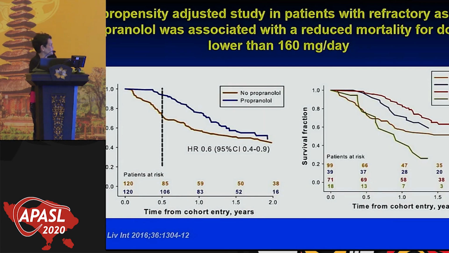So this is another study that is not in the table that I showed you. It was a propensity match study in patients with refractory ascites, and the blue is the propranolol patients, with better survival compared to patients not on propranolol. But when they divided these patients by dose, look at this. This curve here, which is horrible, was the more than 160 milligrams a day. So it seemed to have to do with the dose of the beta blocker that you use, and this has to do obviously with the mean arterial pressure.